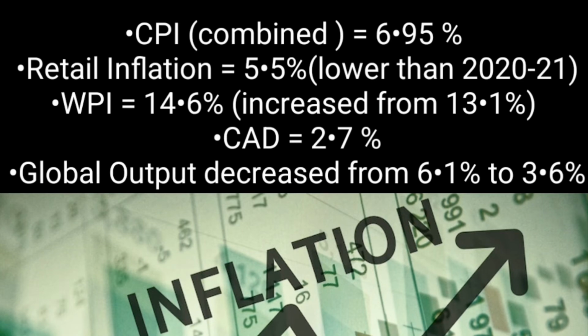Then we have the Wholesale Price Index, WPI. It is at 14.6%. It has increased from 13.1%. Current account deficit is at 2.7%. Also very important, the global output has decreased from 6.1% to 3.6% due to the global pandemic.